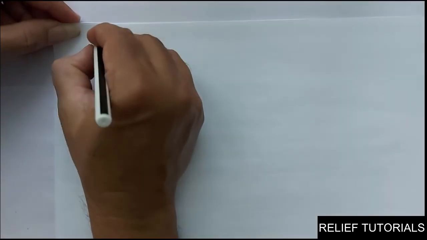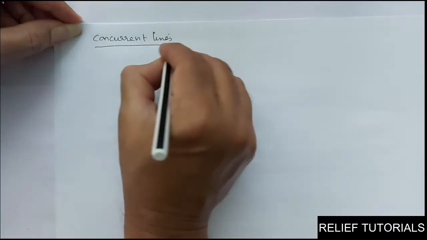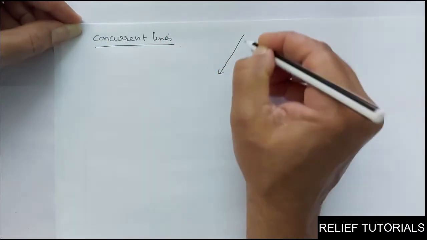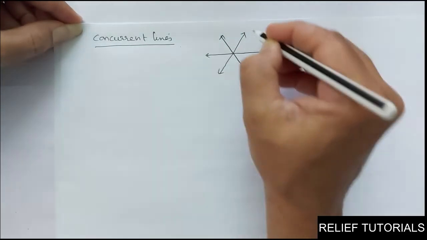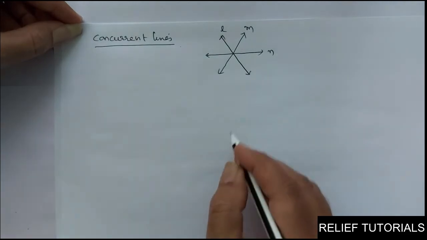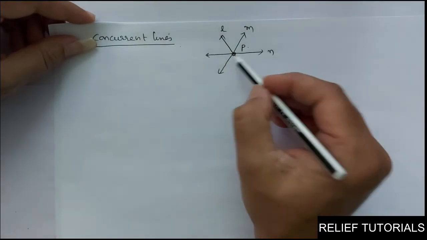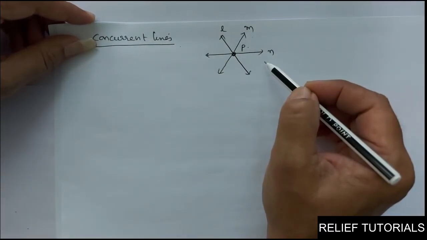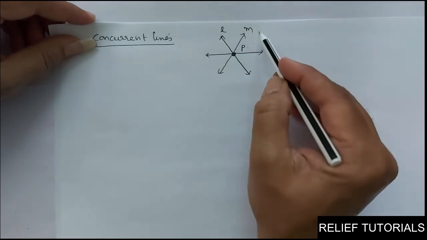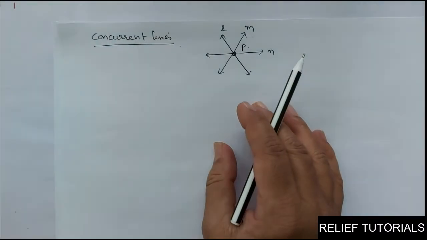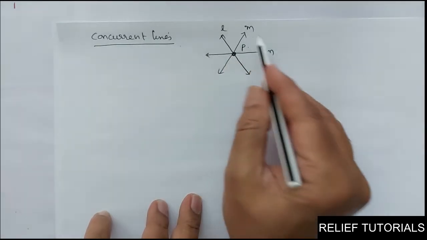Now we will discuss concurrent lines. What do you mean by concurrent lines? L, M and N. These three lines have a common point P. If two lines have a common point, then they are called intersecting lines. If three or more lines have a common point, then they are called concurrent lines. So here L, M and N are concurrent lines. Clear?